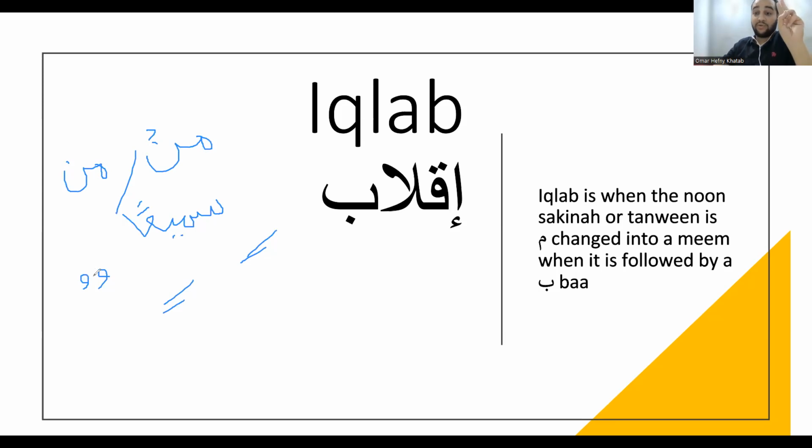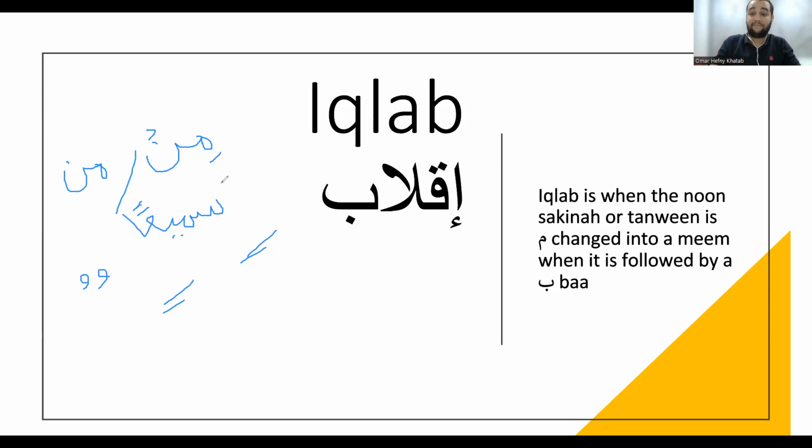We have three types of tanween: tanween bil fath, tanween bil kasr, tanween bil dam. The haraka is doubled. So when we read the word min and the word sami'an, we hear the same exact sound, an, at the end of both words. So that's why we're going to deal with them as if they are one sound. In reality, they are an exact sound, but written in different forms.